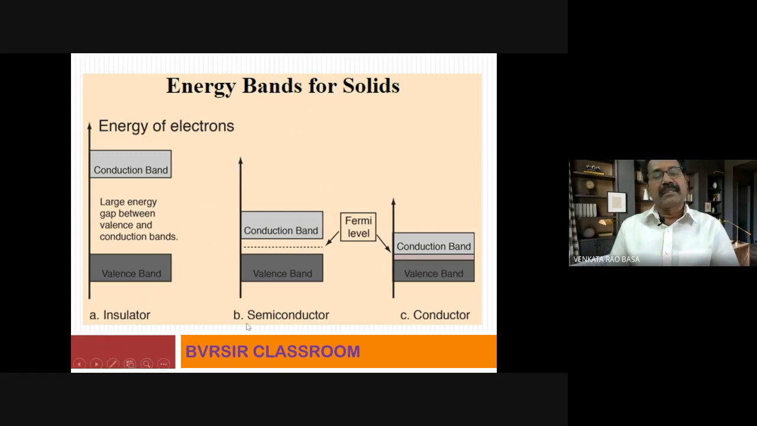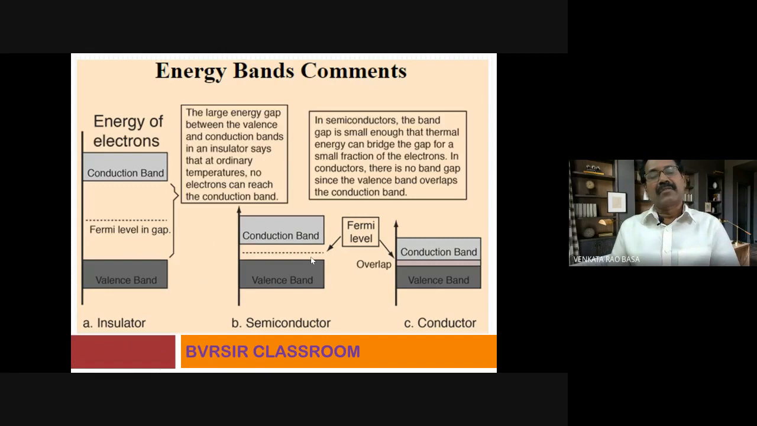Okay, this is the semiconductor. There is an energy gap between valence band and conduction band, but this gap is small. Okay, now conductor, conduction band, valence band. There is overlap between these two bands. This is the Fermi level. Just now I told you that the lower part of the conduction band should always be below the Fermi level. Then only conduction takes place. Okay, so this is a precondition for energy bands of solids.